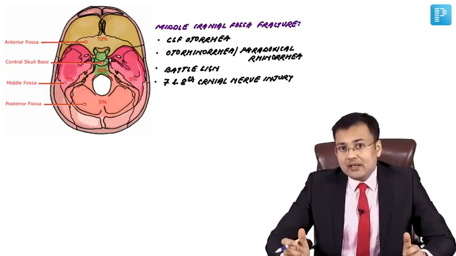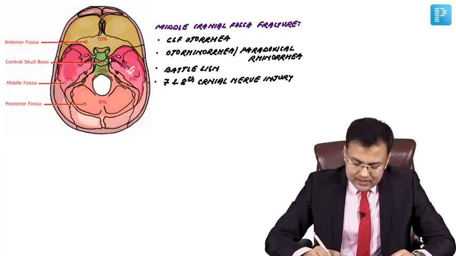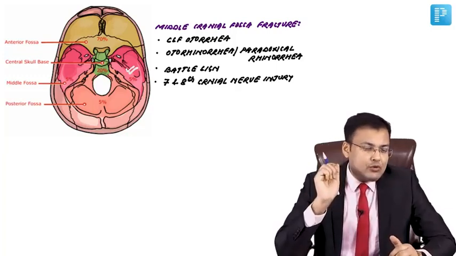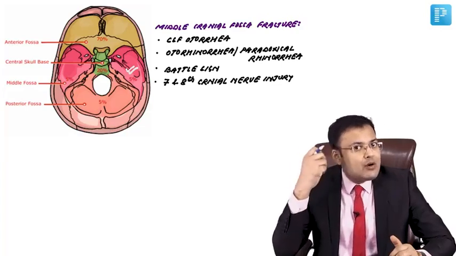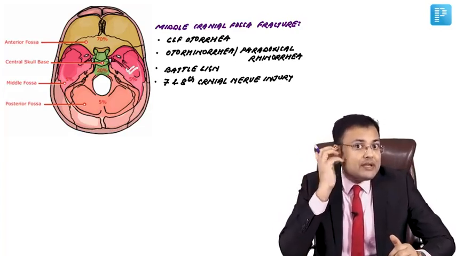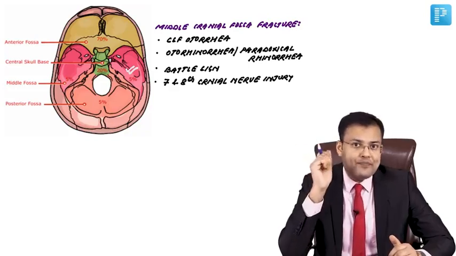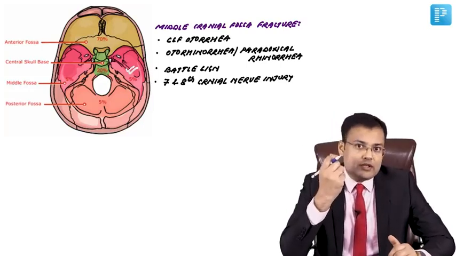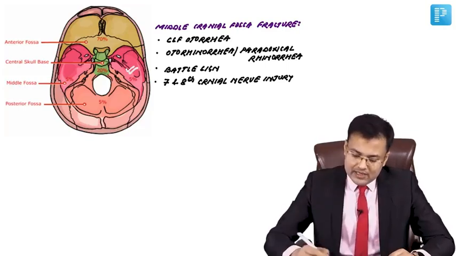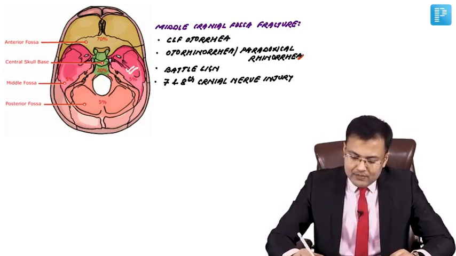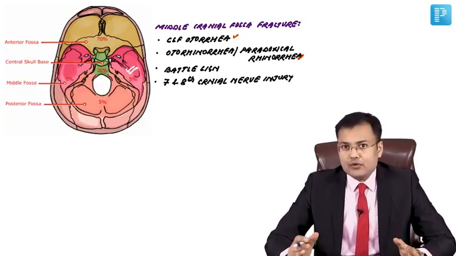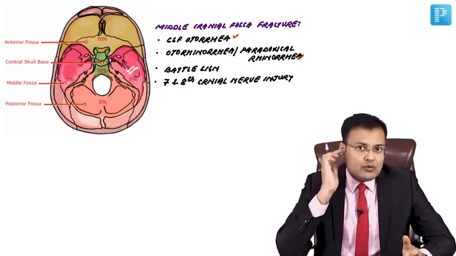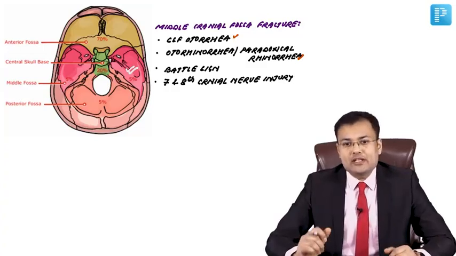We discussed that in middle cranial fossa fracture, there is fracture of petrous part of temporal bone. This fracture leads to dural laceration. Because of dural laceration, what happens? CSF is coming out via ear if tympanic membrane is ruptured. This is known as CSF otorrhea. Patients who have intact tympanic membrane, in those cases CSF is coming out via nose. This is known as otorhinorrhea, also known as paradoxical rhinorrhea.